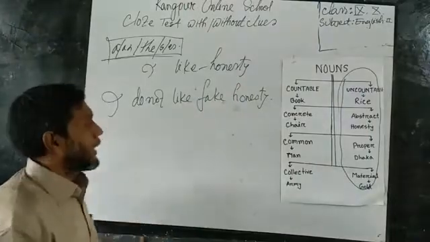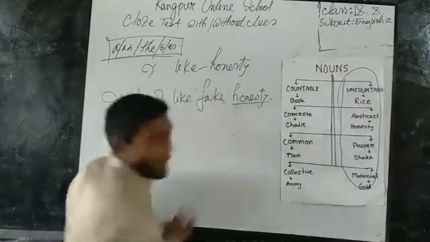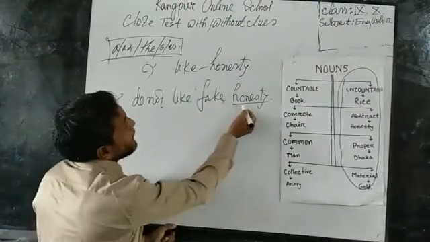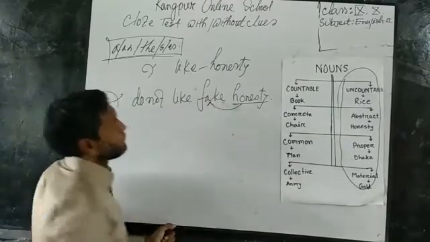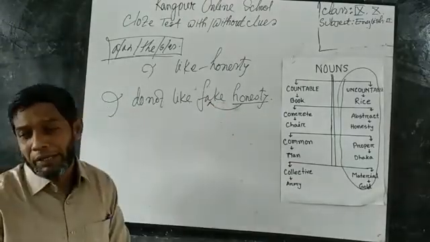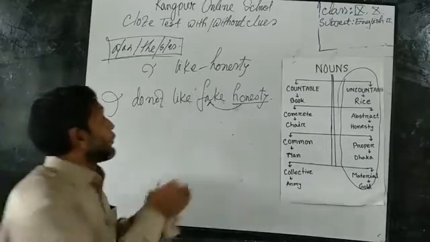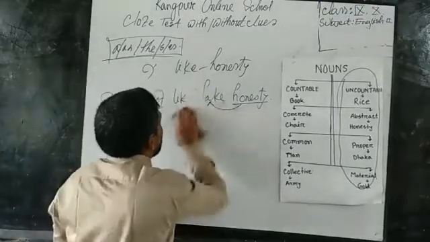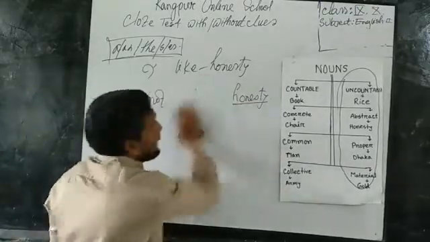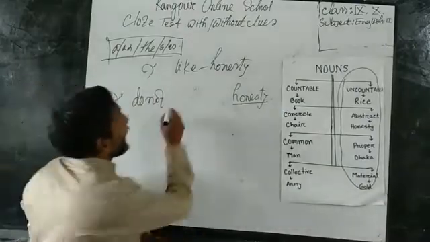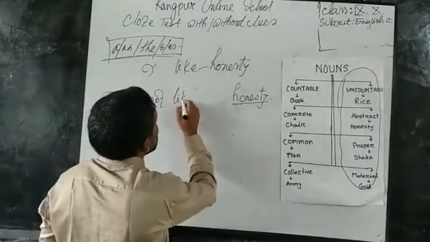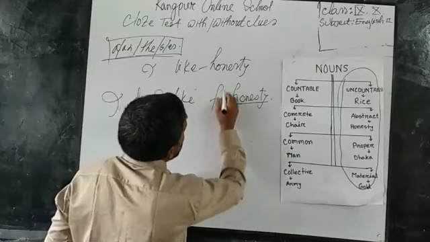So look here. This is an abstract noun, and it is preceded by an adjective before it. As it has been attributed by an adjective, I cannot write in this way. I do not like fake.